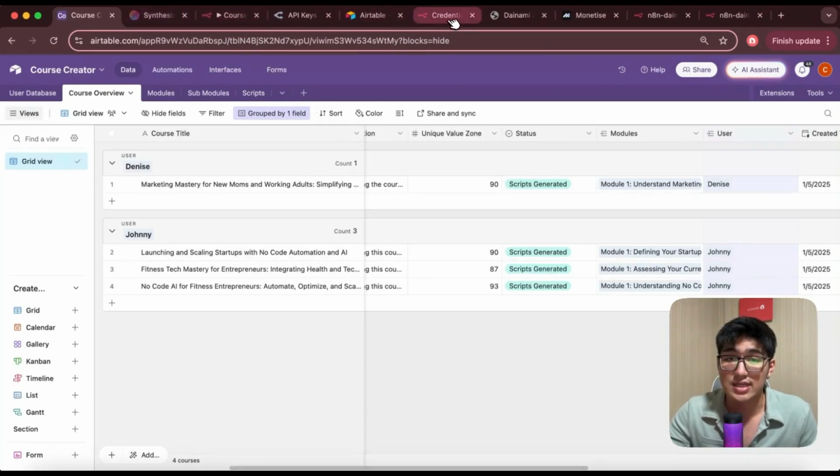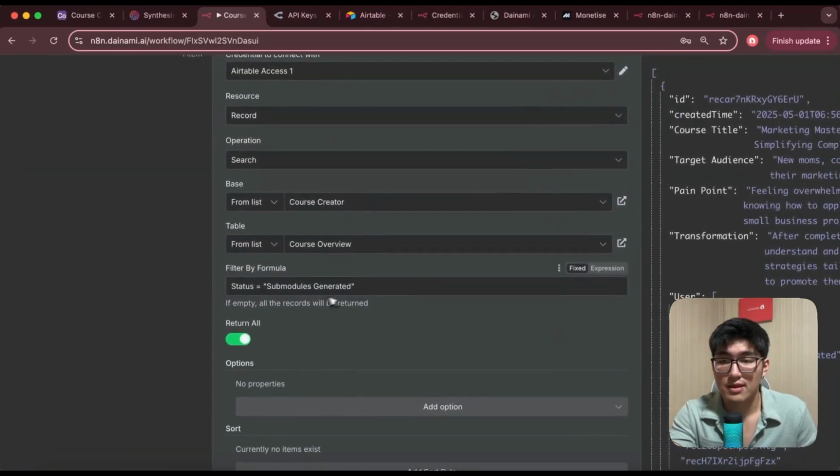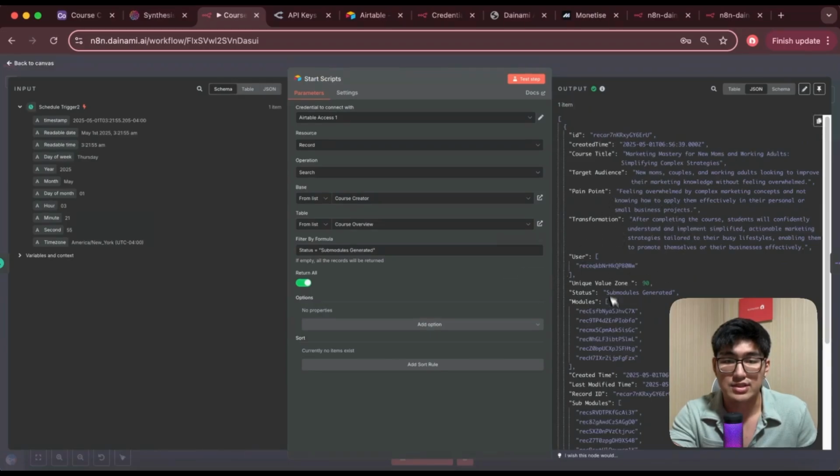Let's go into n8n. Okay, and let's take a look. We start off with a schedule trigger node once again to trigger this specific workflow. We're going to have a search Airtable node. Make sure status is equal to submodules generated, return all. So this time it will drag over the submodules generated. You'll get information from the course that we want to use.